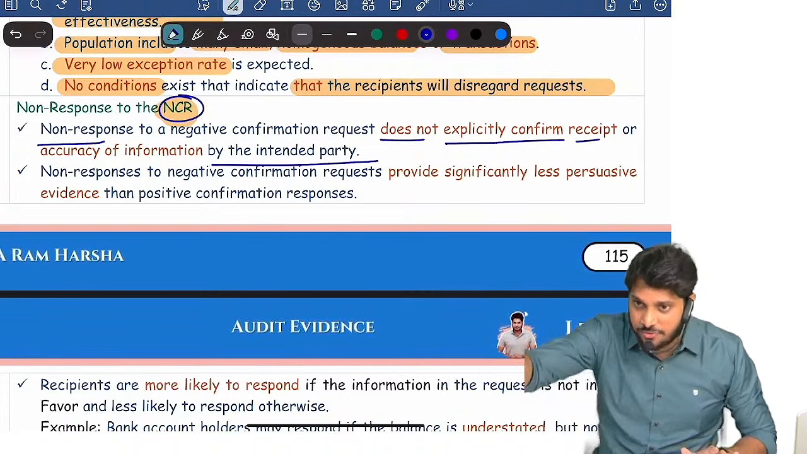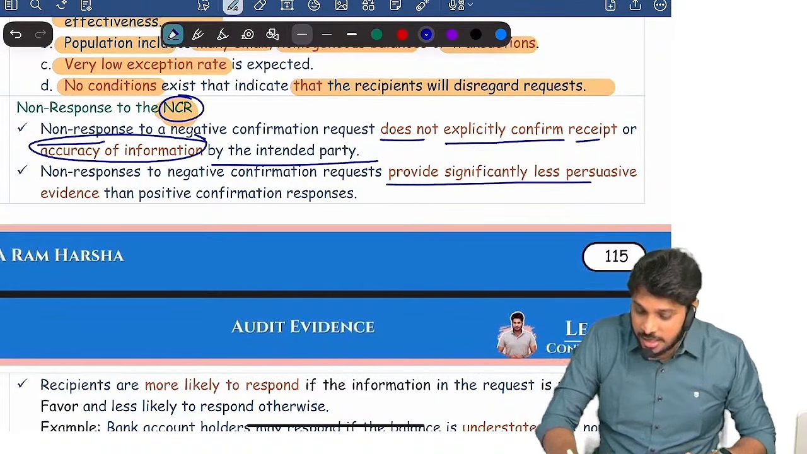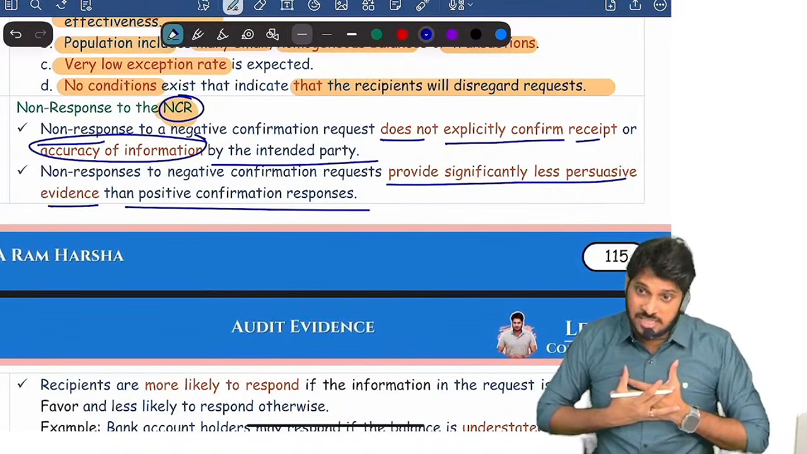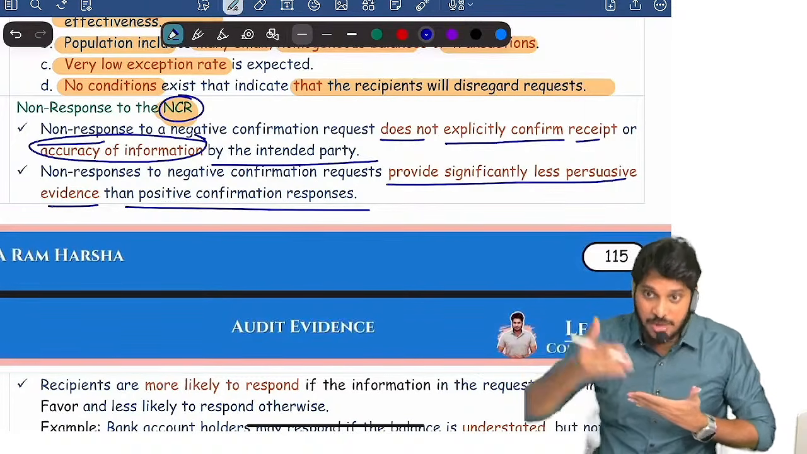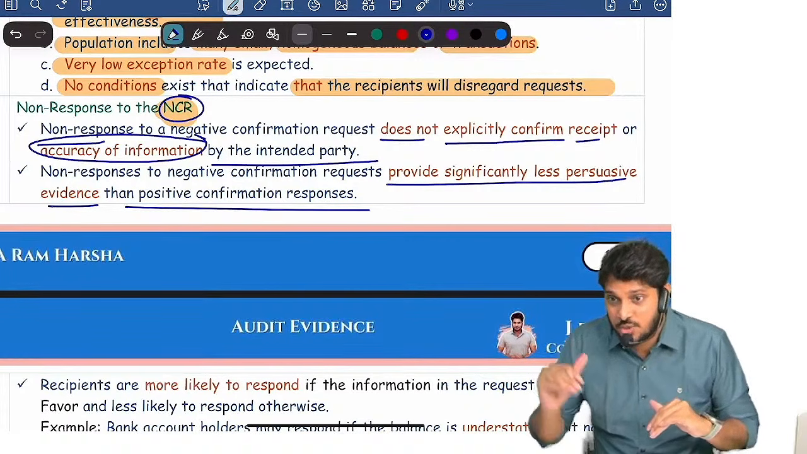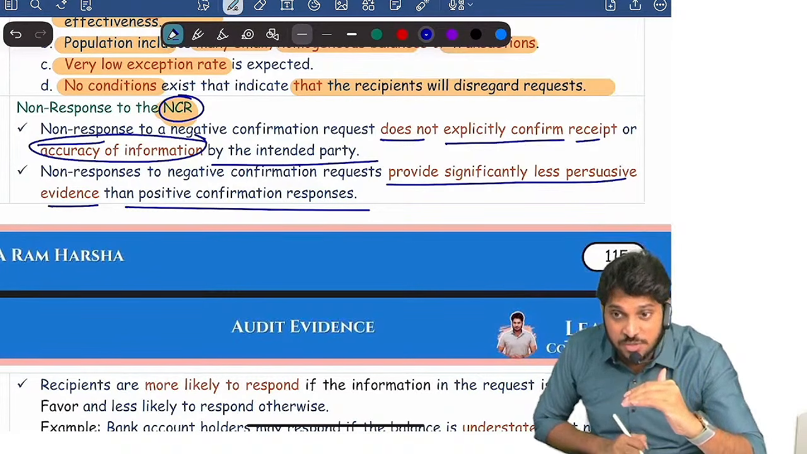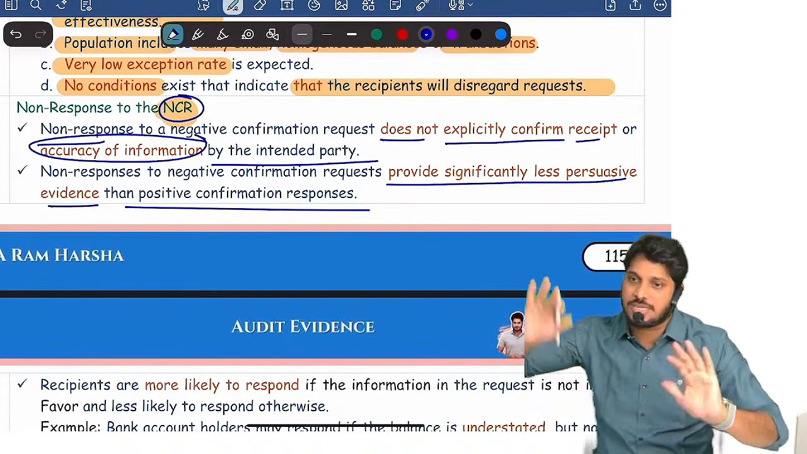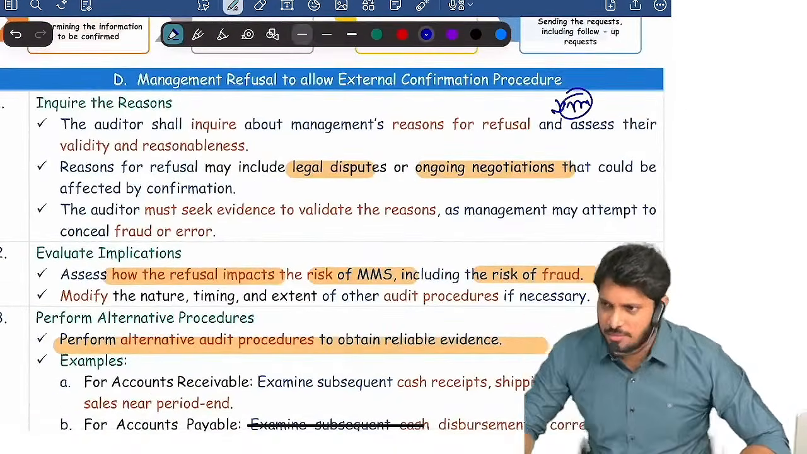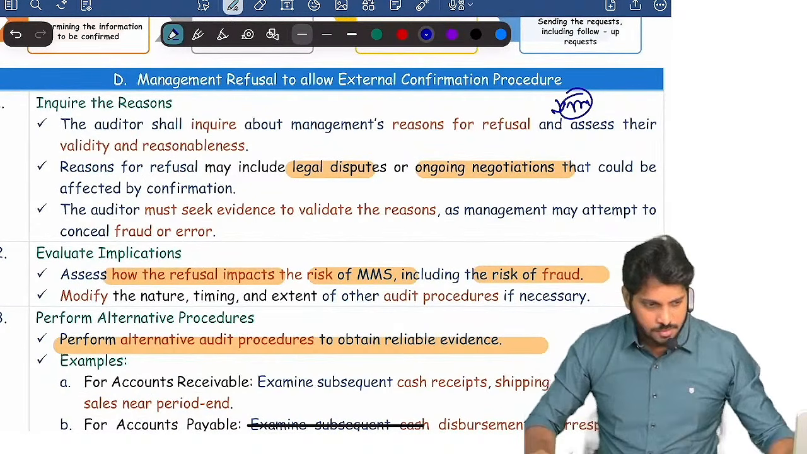receipt by the confirming party or accuracy of the information, yes or no. Accordingly, they provide less persuasive evidence than positive. In a positive, I will get a more convincing factor. I will have more satisfaction because he will reply that yes, agreed sir, matching. In a negative, I will have less satisfaction. Persuasiveness means convincing: less satisfaction or more satisfaction. NCR will give you less satisfaction in terms of reliability of evidence than a positive confirmation request. Over. Are you clear? That's it. The main theme of the standard we completed. 505 over. Confident? Easy? Yeah.